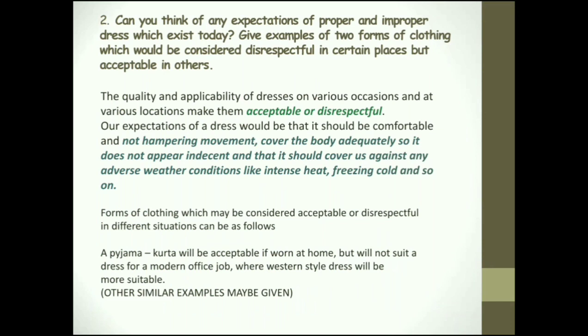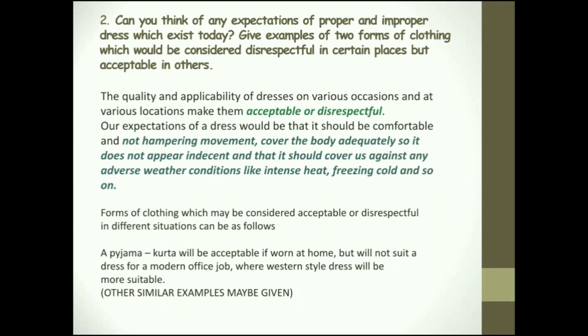You are not expected to wear jeans and go for a formal interview, but you can wear jeans for a picnic or a party or any other casual occasion. And if you don't choose clothes well, for example, if you wear formal wear and go for a party, everybody will laugh at you.